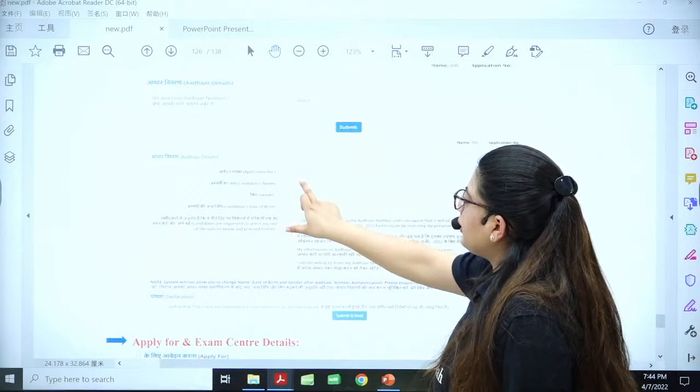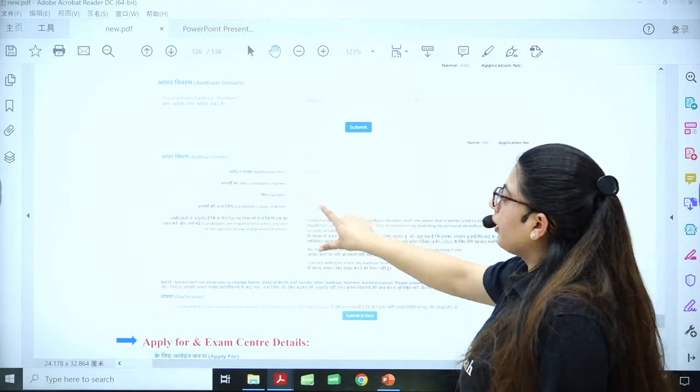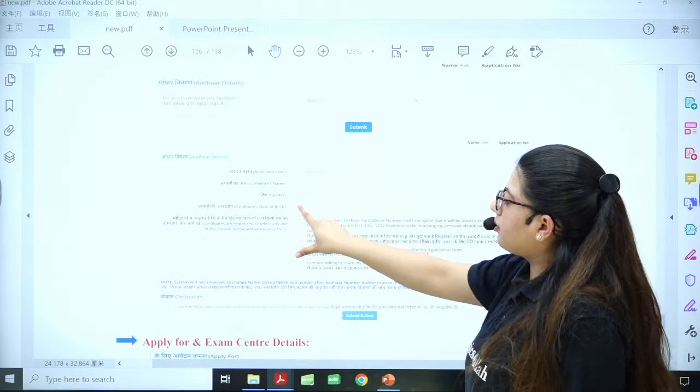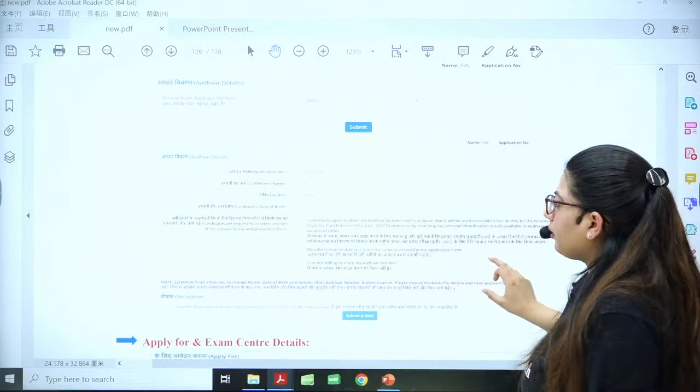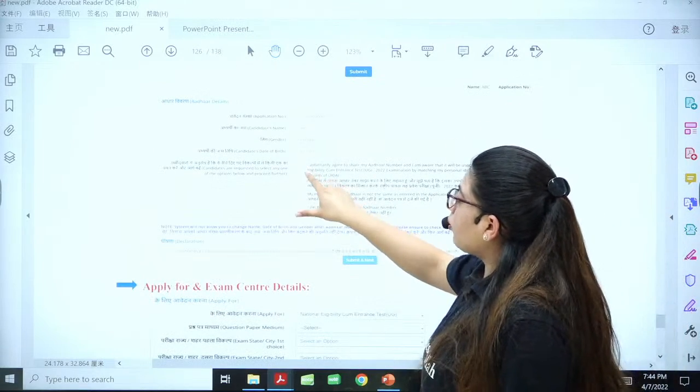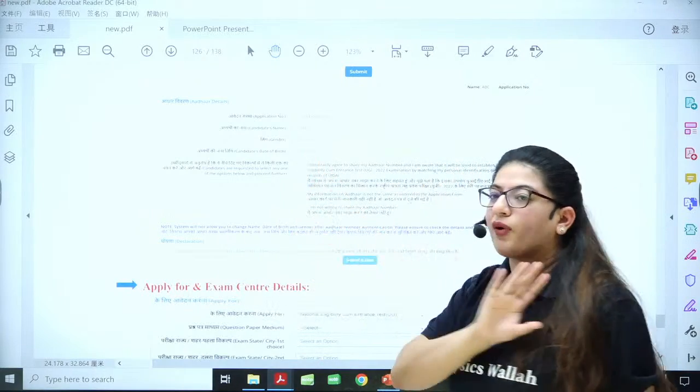For example, he has put in an application number right now here, and then the name of the candidate, gender, date of birth. This will appear as it is because you have filled it in right before. Now you have to put these tick marks, because if you don't tick them, then the form will not move further.